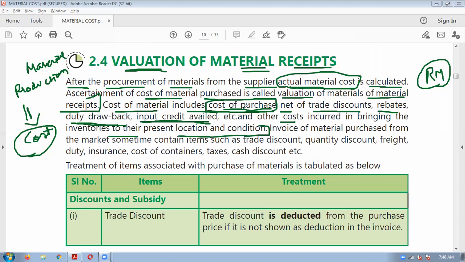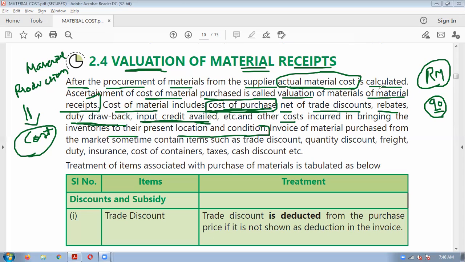Suppose you are paying 100 rupees for purchasing a material, so that will become your cost of purchase. And suppose the vendor or supplier is giving you 10 rupees trade discount, so you will reduce that and you will say that my material cost is 90 rupees. 100 rupees you have paid and trade discount is reduced from the purchase, so 90 rupees will be the cost of material.